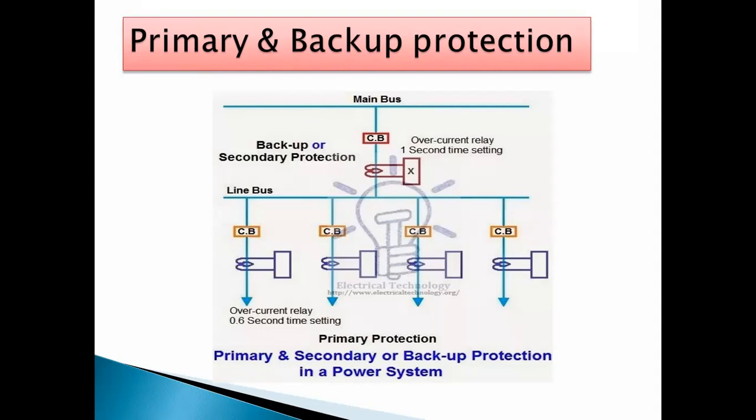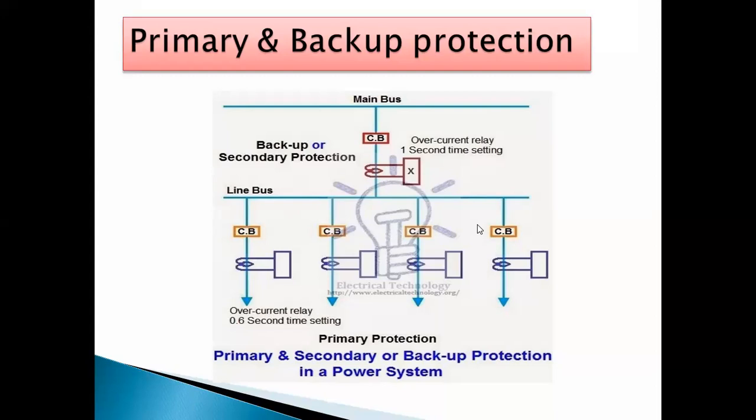Everyone is using the light, right? So you are getting supply, and when there is a power supply problem, what happens? We are using the inverter, that is nothing but our simple backup. The same concept is used for this protection purpose also.